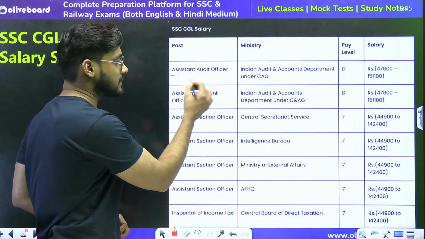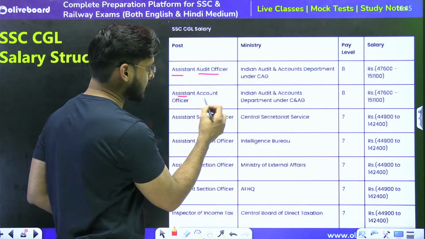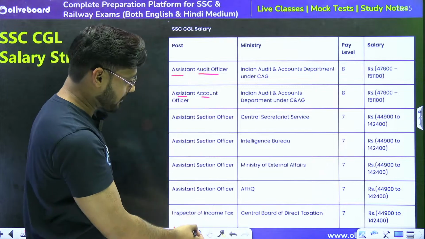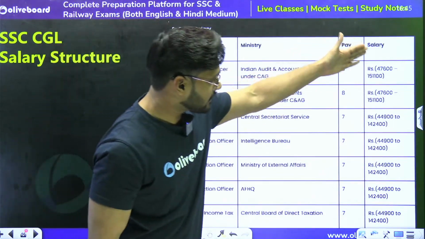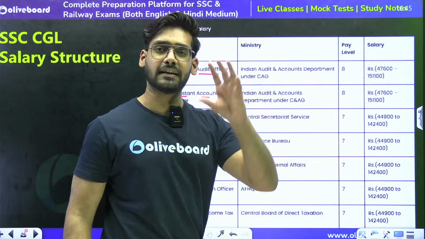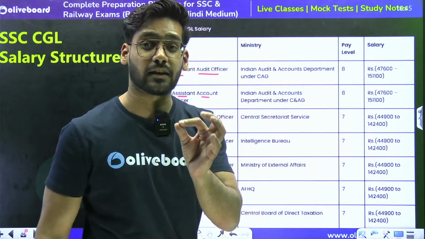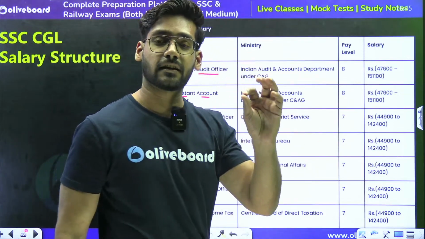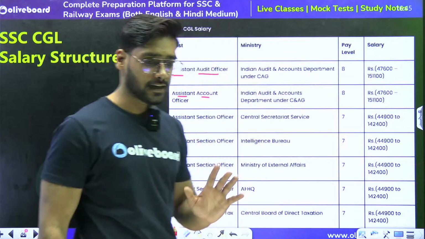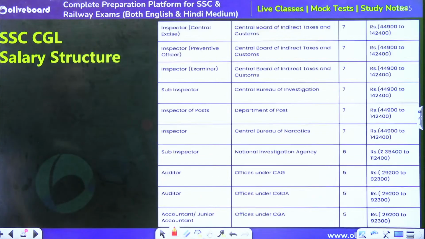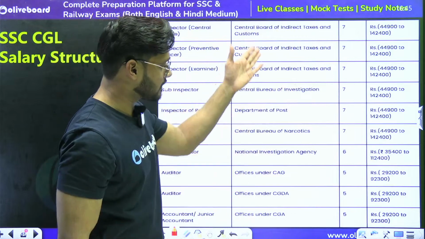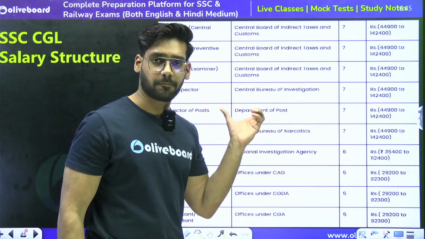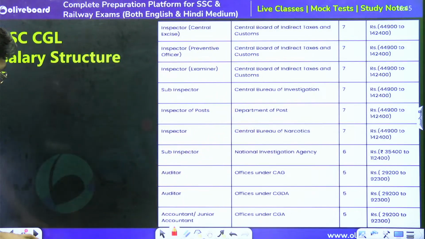For the assistant audit officer, for assistant account officer, there are many different posts we can see, and we can see the salary range as well. Each post has a minimum salary of 45,000 plus, that can reach a maximum of 1 lakh plus. These are the posts, these are the salaries, and these are the departments under which the desired post comes, right?